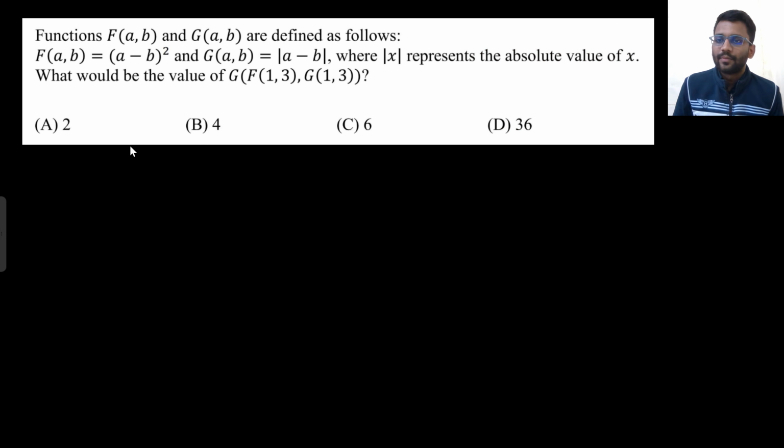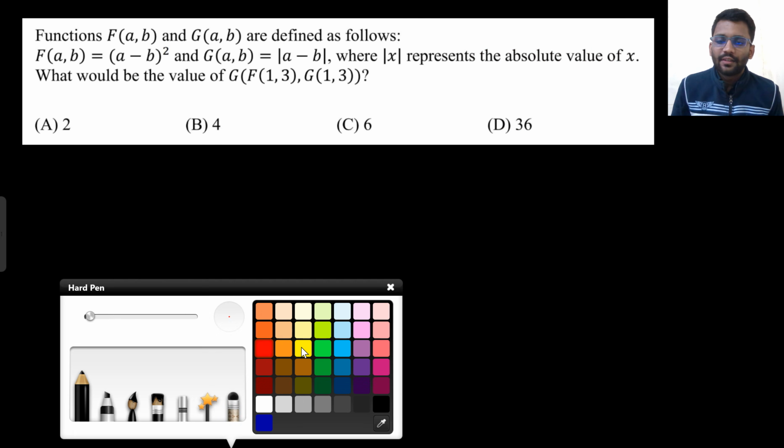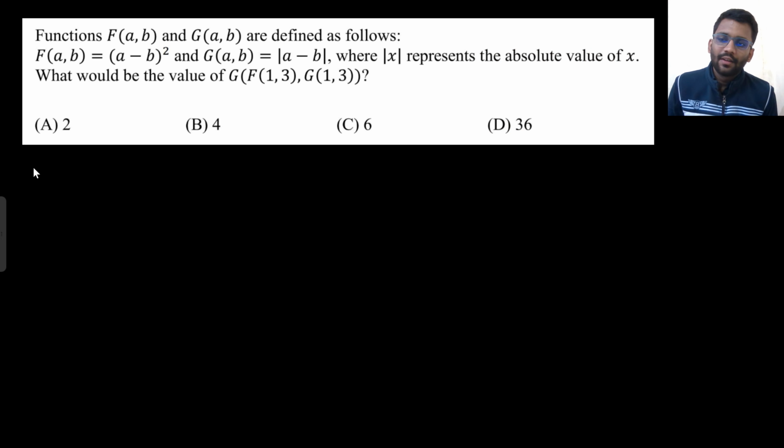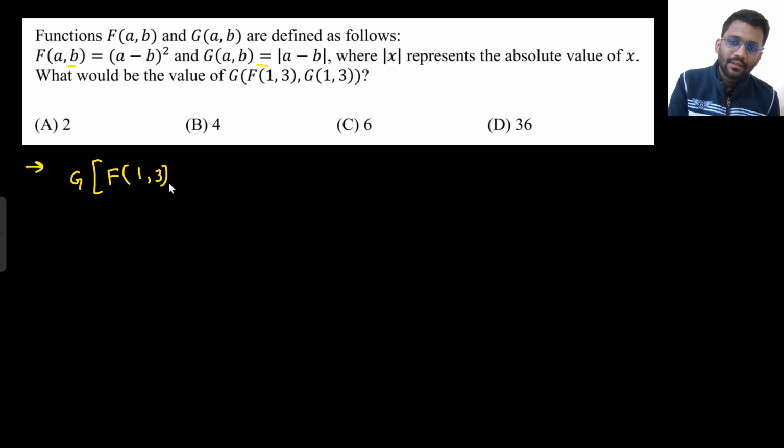Let's move on to the next problem. Function f and g are defined. You have to find the value of g(f(1,3)) and g(1,3). What is f(1,3)? f(a,b) is a minus b whole square.